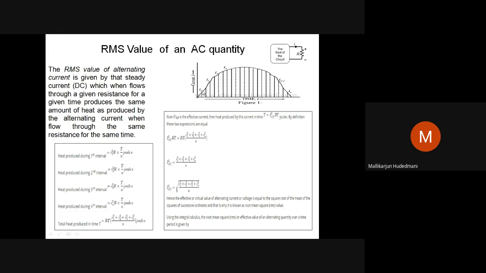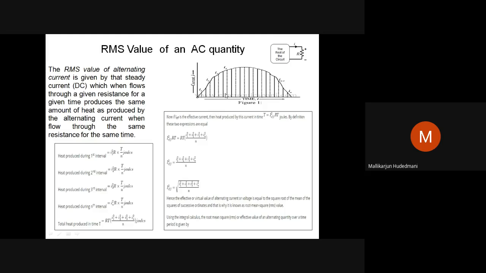Like I have I1, I2, I3, I4, and so on, up to the last one, IN. I have n equal parts, so n components I will get. So you can see I1, I2, I3. This is the construction we have to do. I1 is the mid component of the first strip of T by N seconds. I2 is the mid component of the second strip of T by N seconds. Likewise, each strip has a time duration of T by N seconds, and each component is I1, I2, I3, up to IN.